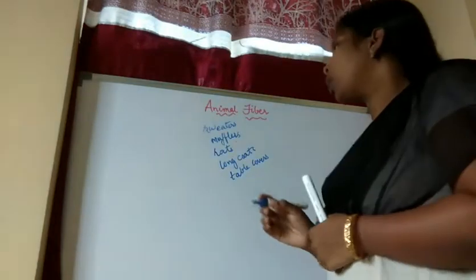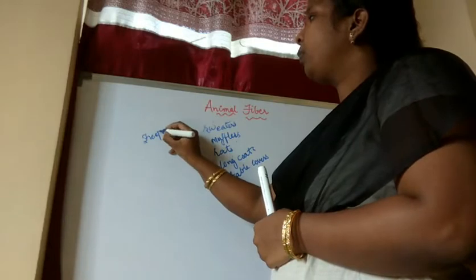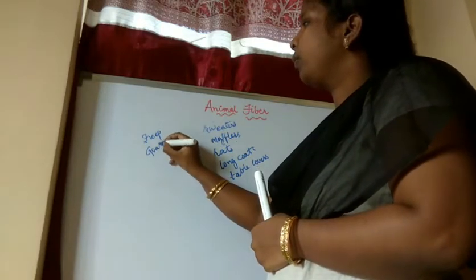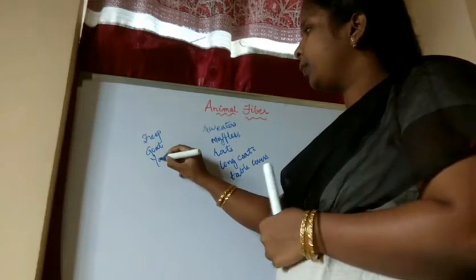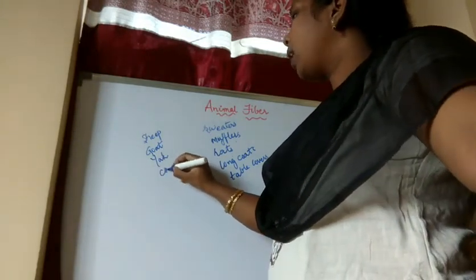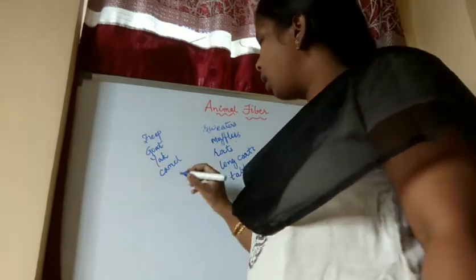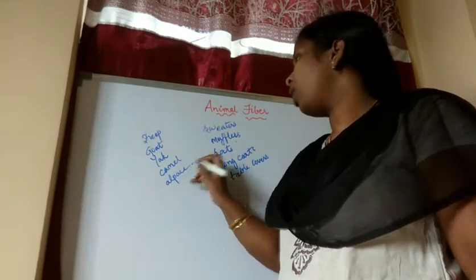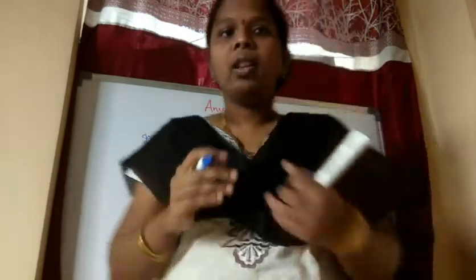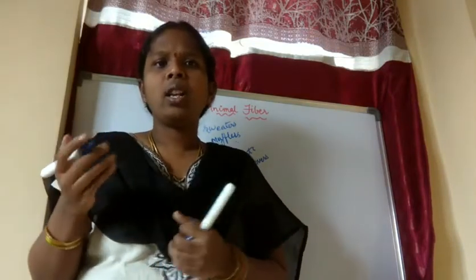Okay, and also she found different types of animals. So what type of animals has she seen? Sheep, goat, yak, camel, alpaca. It is also one animal. So she knew that only sheep will give the wool.